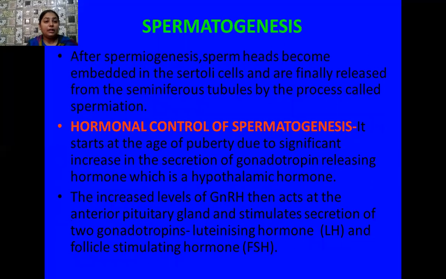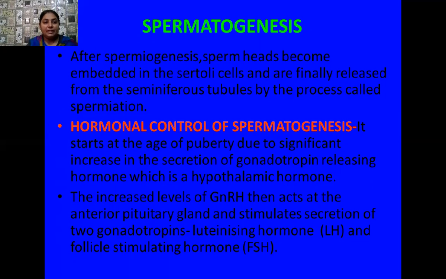Students, after spermiogenesis, the sperm heads become embedded in the Sertoli cells. And you know the function of Sertoli cells. These Sertoli cells provide nourishment to these sperms. And after getting nourishment, the sperms become mature, and they are finally released from the seminiferous tubules by a process known as spermiation.